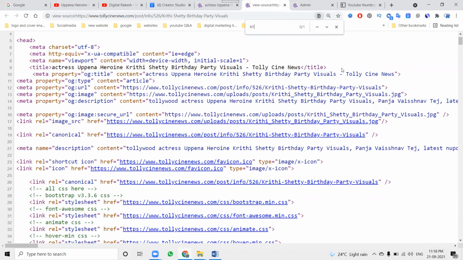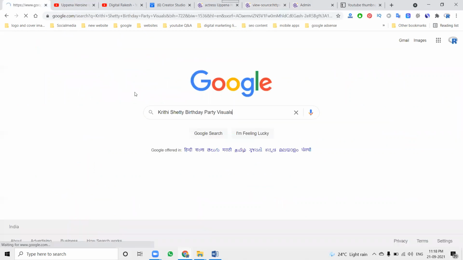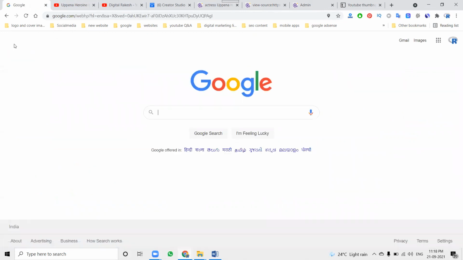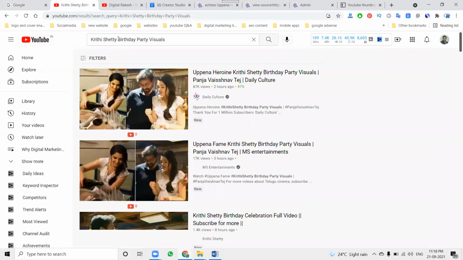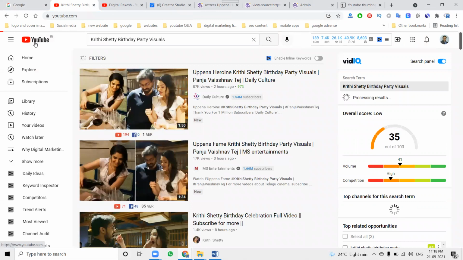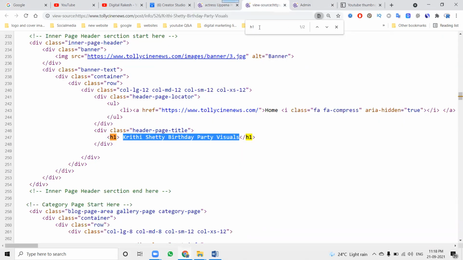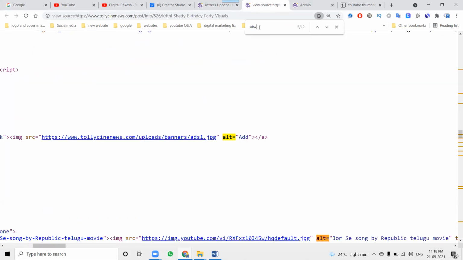Next is the H1 tag. Whatever title you mentioned, that is the H1 tag. The H1 tag is what focuses the priority whenever someone searches on Google. See this: Tollywood heroine Kriti birthday visual, whatever people search, will be shown in Google search results, or we can search in YouTube search results. Everything depends on the keywords. That option is given by this particular H1 tag. Next will be alt. I already said the same alt will be used for your option.